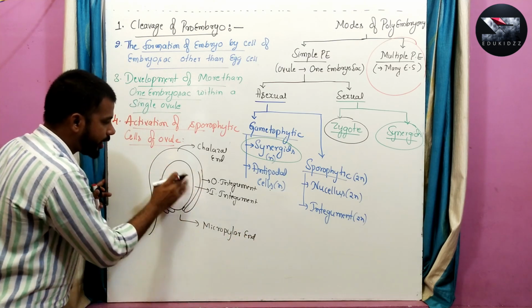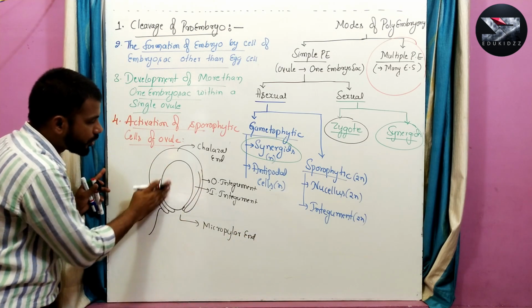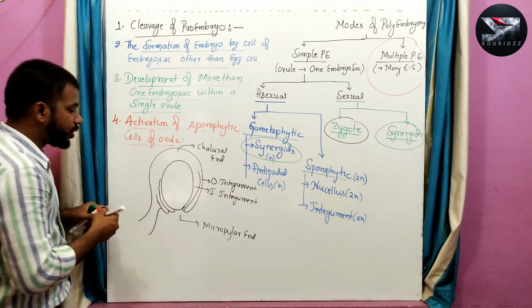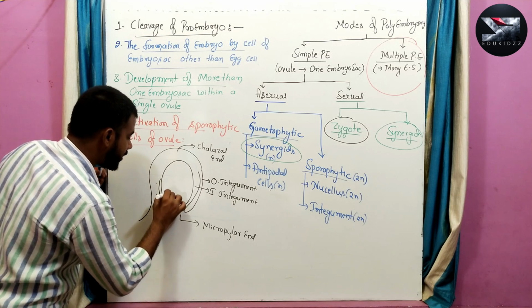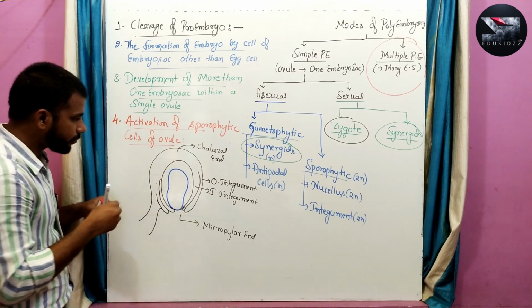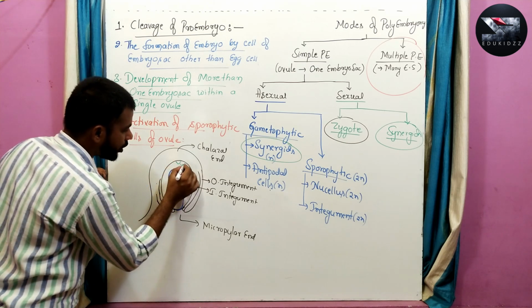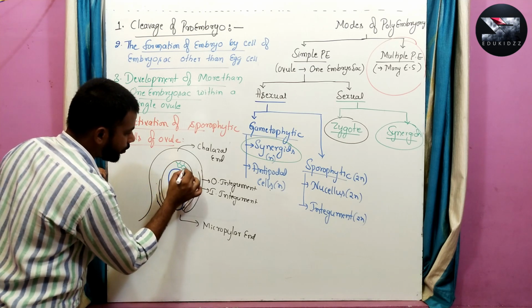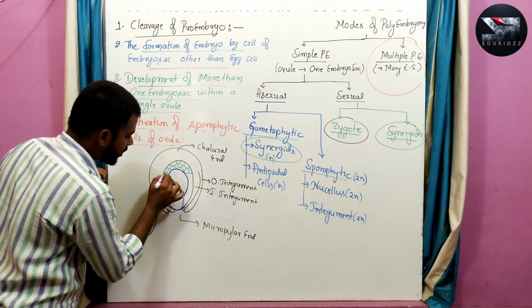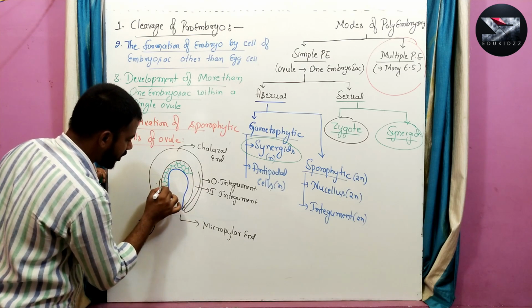Within these two integuments, you can see a nutritive tissue which is called the nucellus, and inside this nutritive tissue, the embryo sac is present. This one is the embryo sac, and this nutritive tissue seen outside the embryo sac is said to be the nucellus.